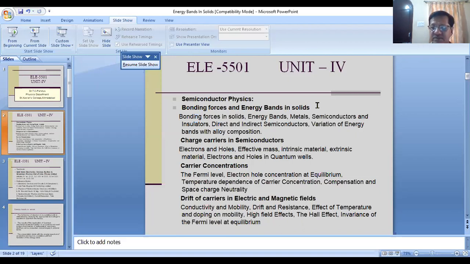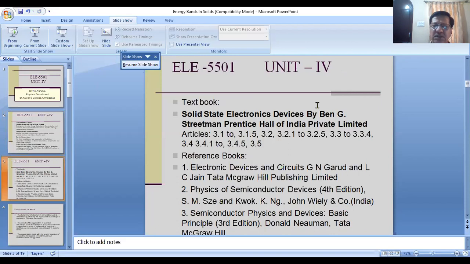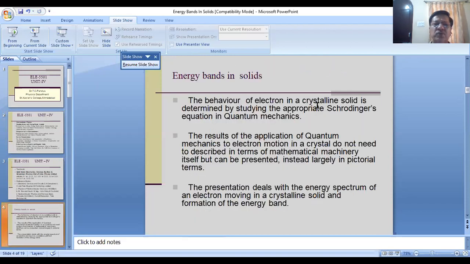Bonding forces are known to you: in a solid, you have a periodic arrangement of atoms or molecules, and the electron is moving in the solid. So one can consider that the electron is moving in a periodic potential. Friends, you have to study the formation of energy bands in solids.